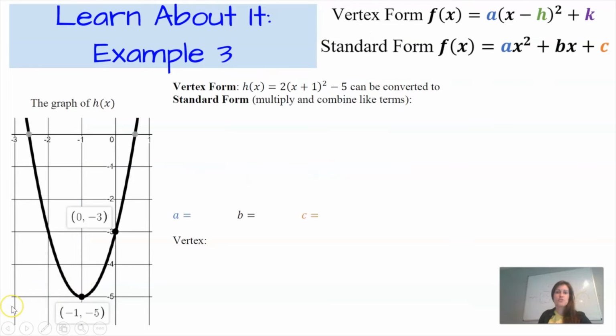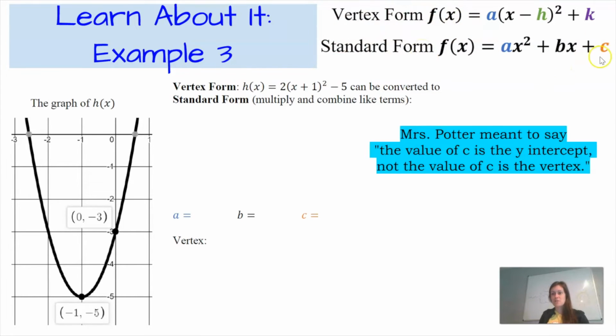Now we're going to move on to another example where we're going to make a connection between the graph of the function, in this case, the graph of h of x, vertex form, and standard form. So sometimes we're given an equation written in vertex form and we want to convert it to standard form. Why would we want to do that, you ask? Well, standard form provides us some information about the graph, specifically how the graph opens, but vertex form also tells us that, but it also tells us the y-intercept. So if I was provided with an equation in vertex form and I wanted to know the y-intercept, I would need to convert that equation into standard form so I could identify the value of c, which is the vertex.